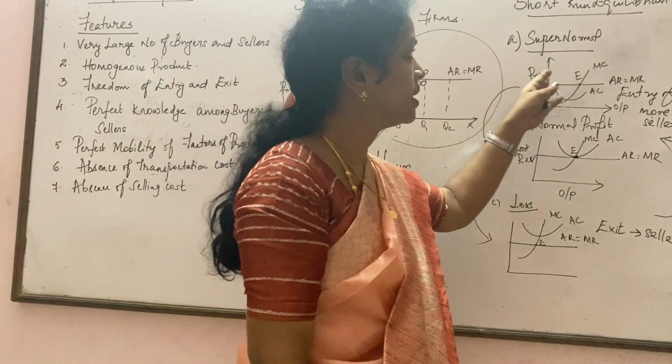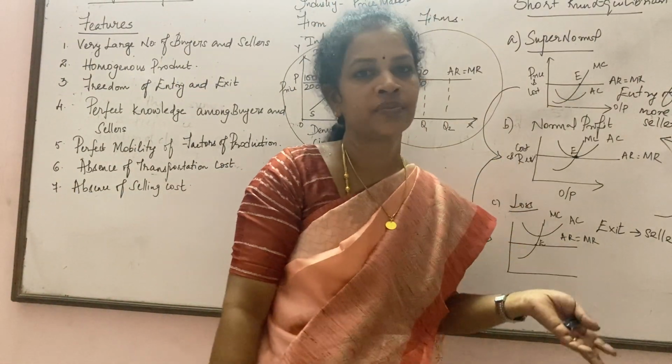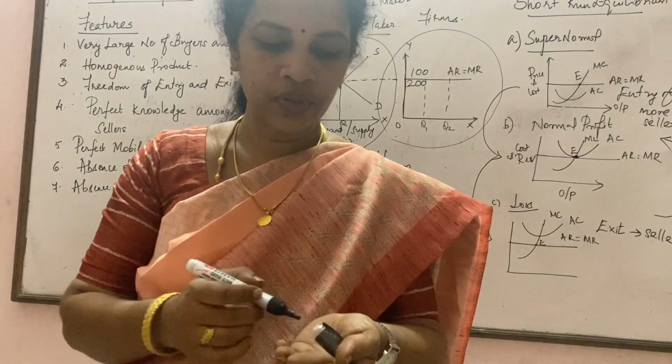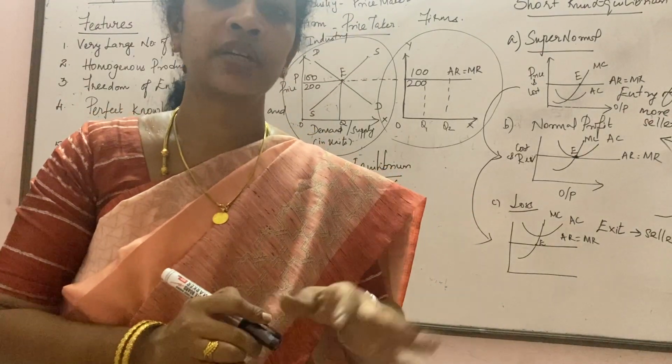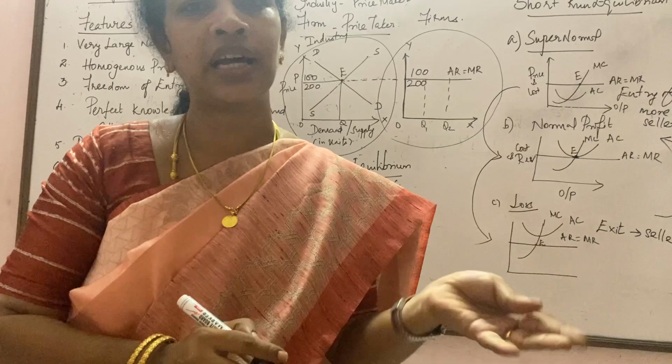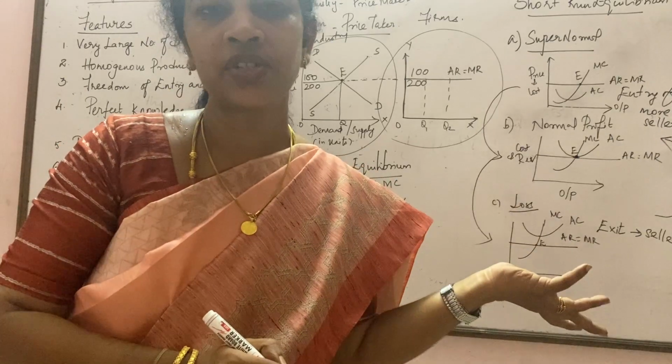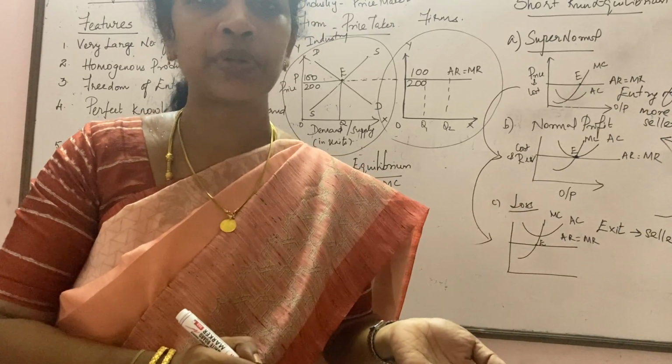So this is the short run. So what is a short run? In a short run, in the factors of production, right? There are land, labor, capital, and enterprise. So you can't change the land, we can't change the capital also.